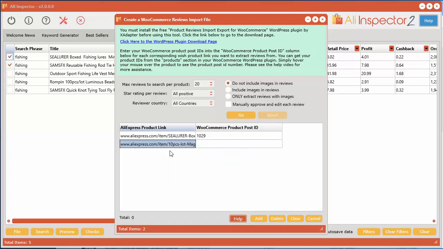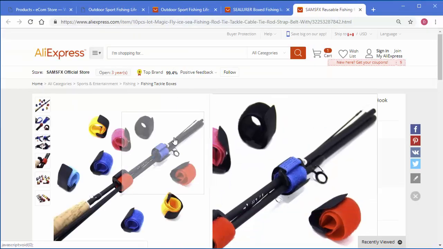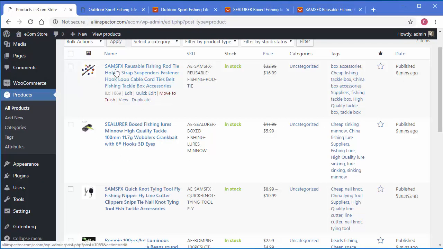Let's do the same for this one. I gotta remember which one it is. Okay, so those little clippy things. There they are. Fishing rod ties. So that is 1069.